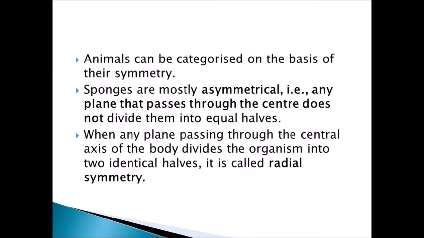They have just given the definitions, and I have already explained the different divisions. In sponges, in whatever way you cut through the central axis, it is not divided into equal halves. Whereas in radial symmetry, when the body is cut in the central axis or whatever division, it is cut into equal halves. It is called radial symmetry.